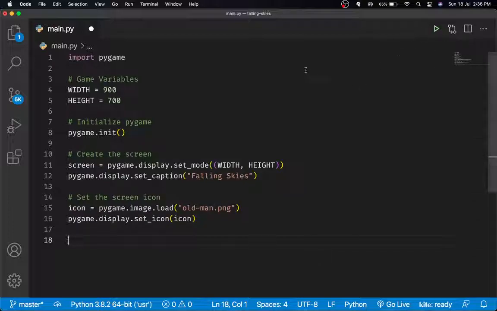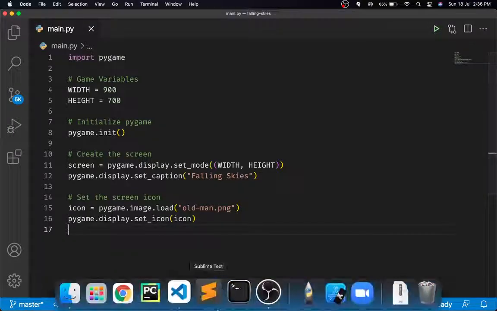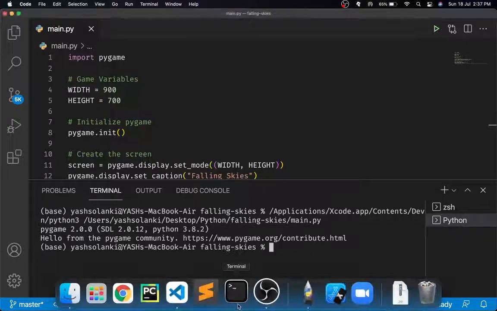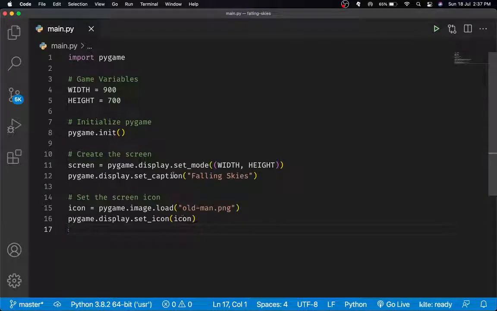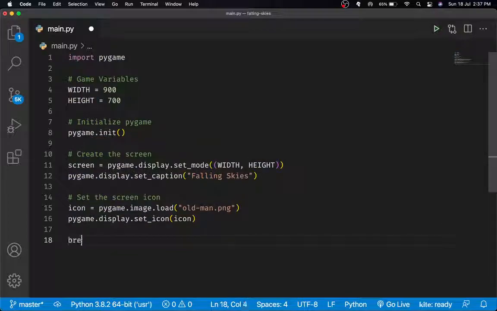Now currently, let me show you that, just in case you don't know. If I just run my game, however it is right now, with only this much code that we have written, you will see a window pops up, but it immediately disappears. Now you might say, is that a bug? What happens is Python will execute this much of the code and it will simply break out. And we don't want the game to break out like this, because if it does, what is the use of the game? You can't even see the screen for a second, so it's almost not useful.